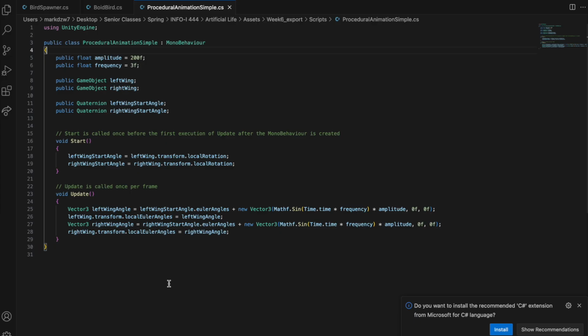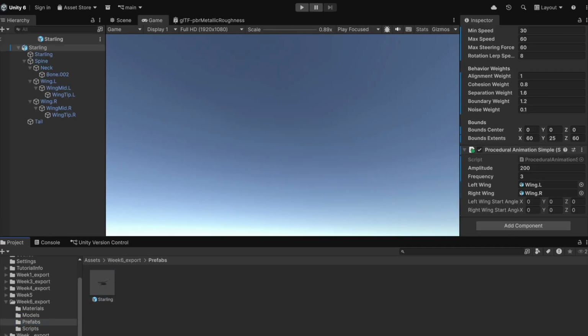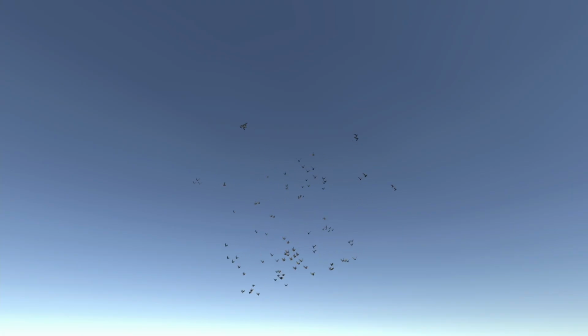Next, I added a simple procedural animation script and hooked up the wings. The animation isn't actually working properly, but the wings are moving, so that's a good enough start for now.